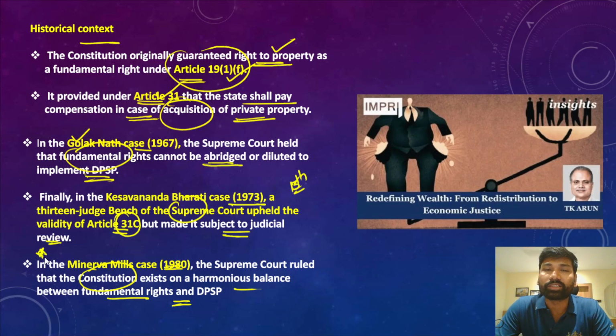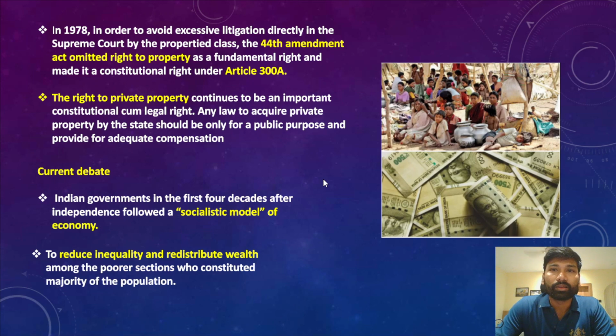So in this particular judgment, the Minerva Mills case of 1980, the Supreme Court established a harmonious coexistence between both fundamental rights and directive principles of state policy. Okay, so they should work together and they are correlative to each other, and that is what the Supreme Court has said in the Minerva Mills case of 1980.